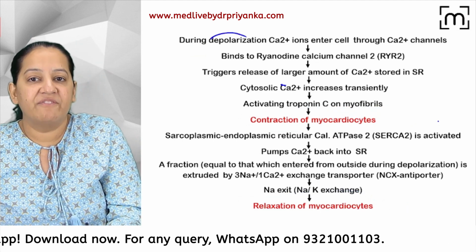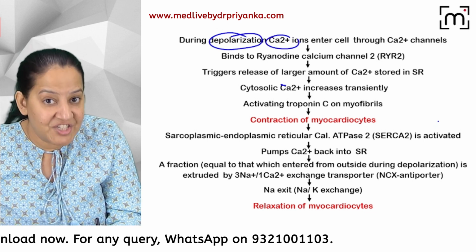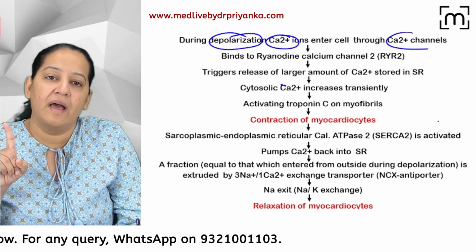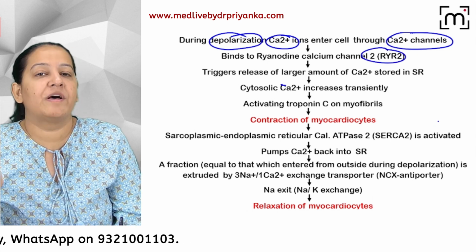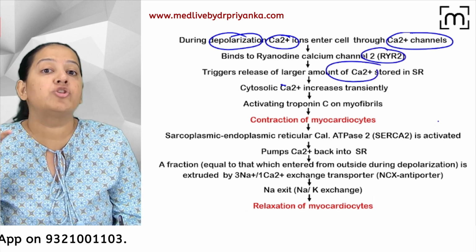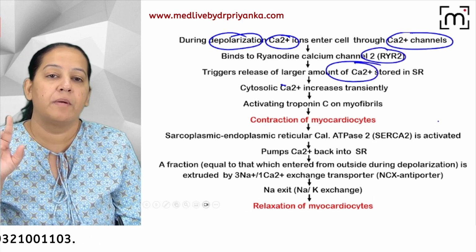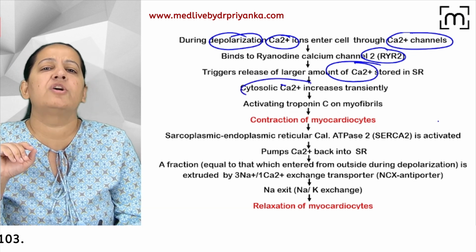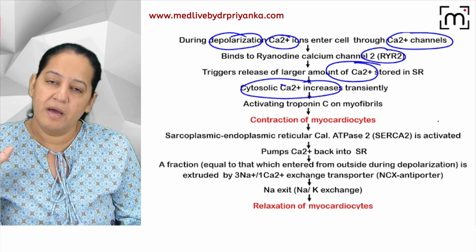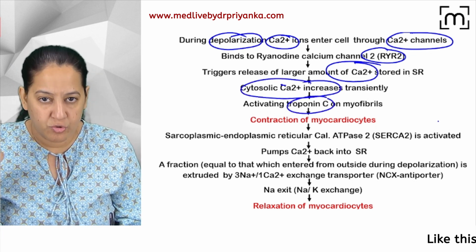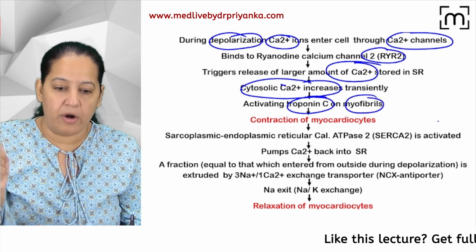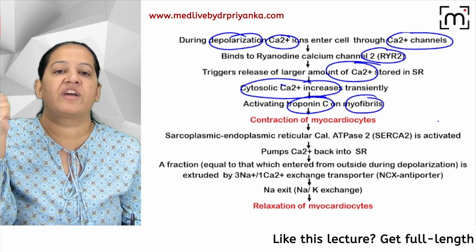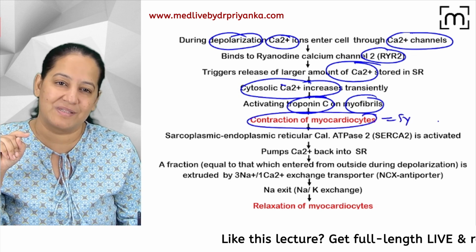So normally, when the wave of depolarization is coming, a little bit of calcium enters via the calcium channel. That will go to RYR on the sarcoplasmic reticulum. That will trigger a large amount of calcium release from the sarcoplasmic reticulum. Both the calcium combine, so there is increased calcium in the cytoplasm transiently. That will activate troponin, that will activate actin myosin, and that will do the contraction of the cardiomyocyte. And this is how systole takes place.